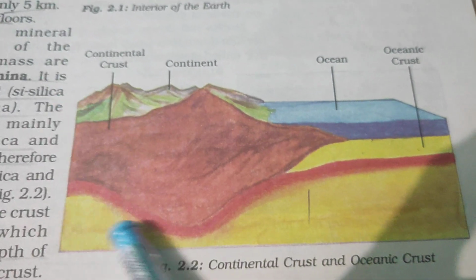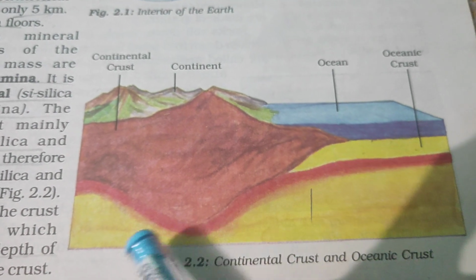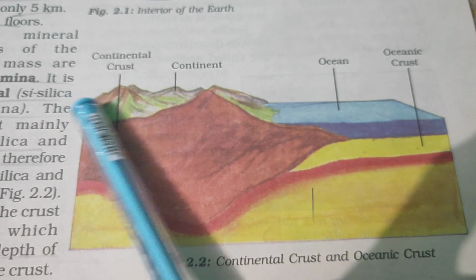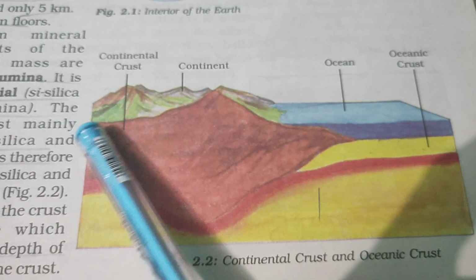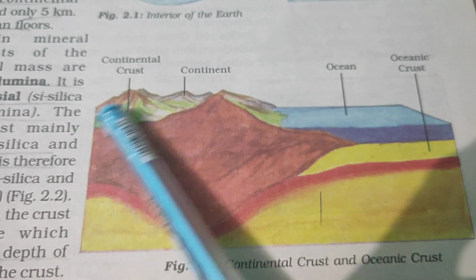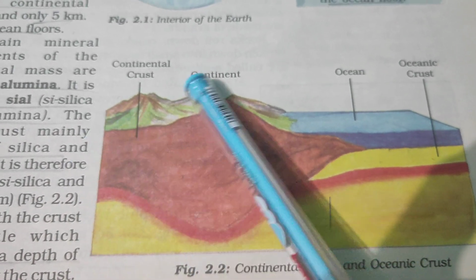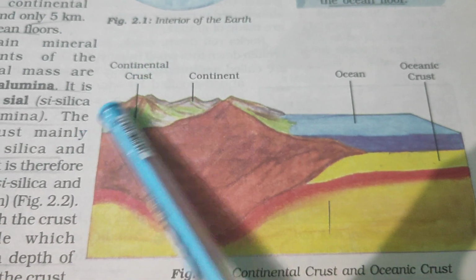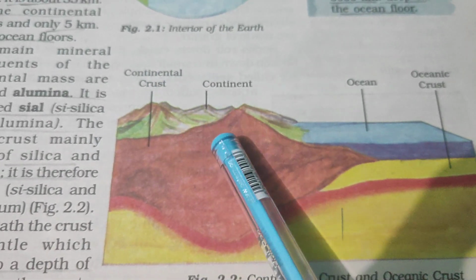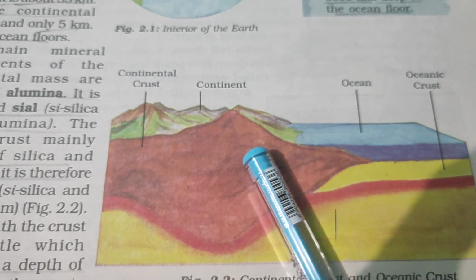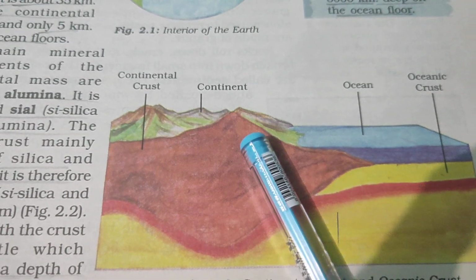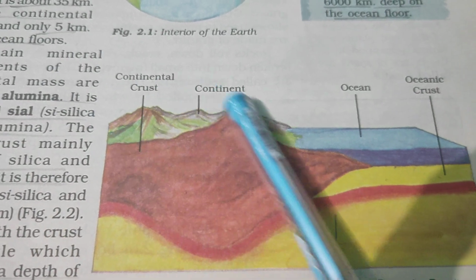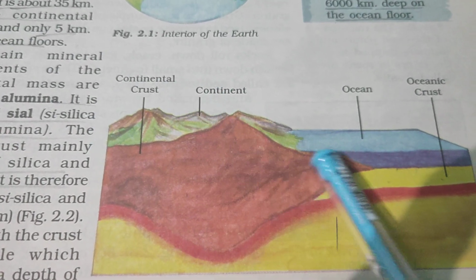This is the lithosphere, the whole crust, and this is continental crust, the layer of the crust where continents or land is found. Here mountains, plains, plateaus are all found. Here we live, human beings, animals, plants, trees, everything is found here only on this continental crust.